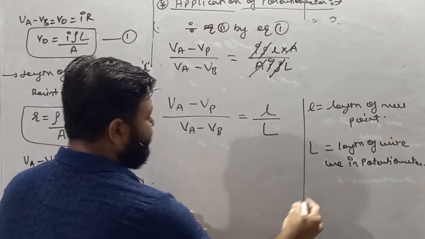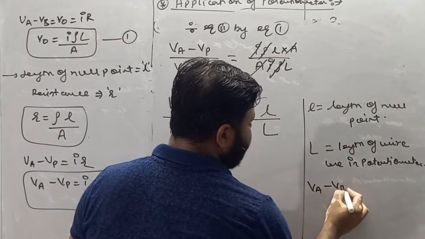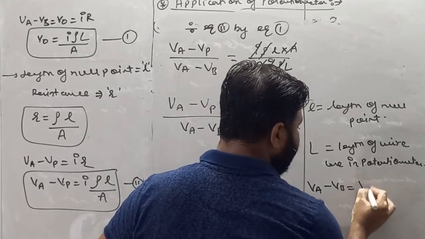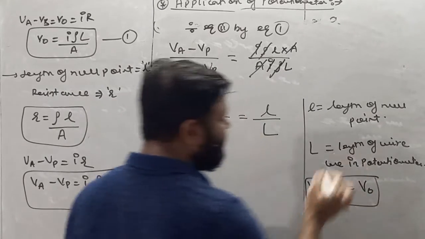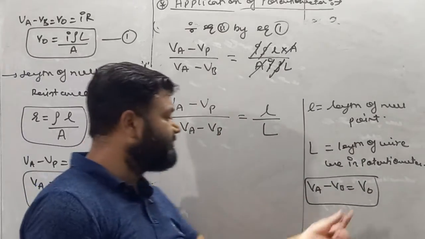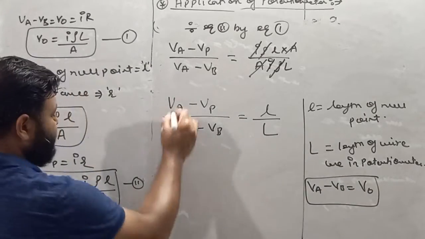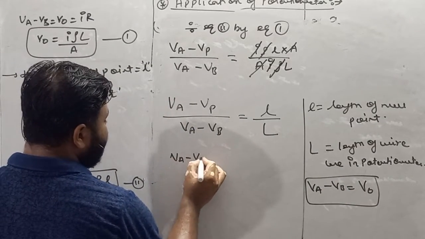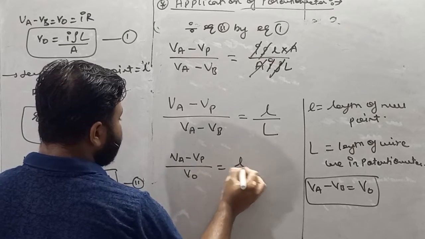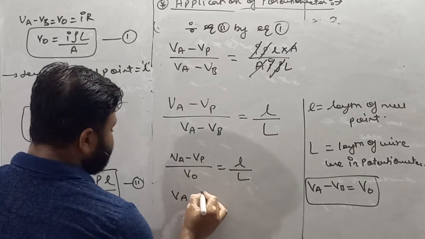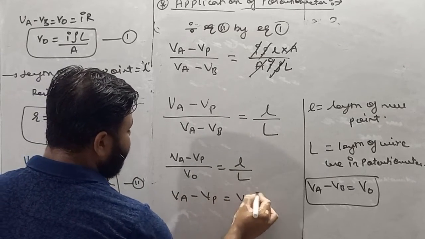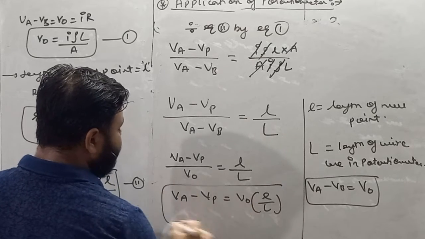And we know that VA minus VB is the potential across the potentiometer, and it is equal to the potential of the battery which is used in the potentiometer, whose value is V naught. So VA minus VP upon V naught equals small l by capital L. So VA minus VP equals V naught small l by capital L.